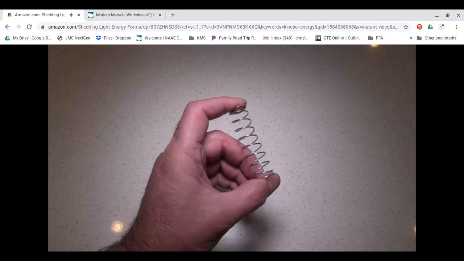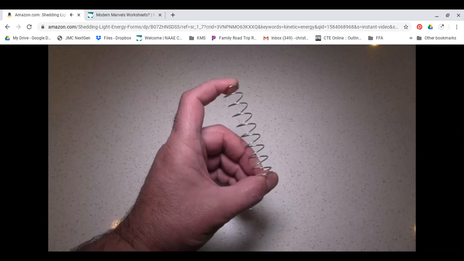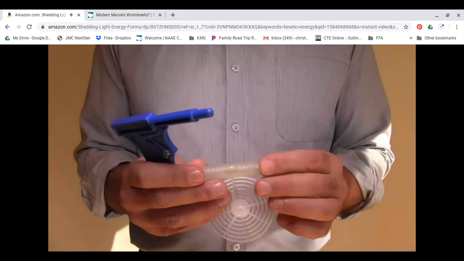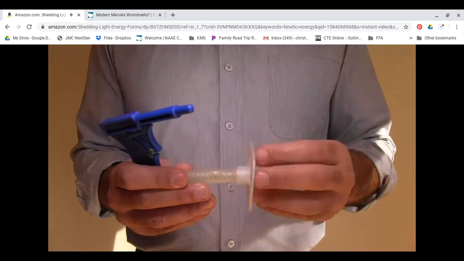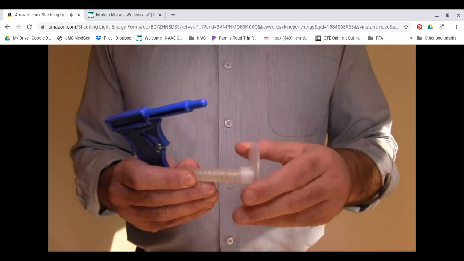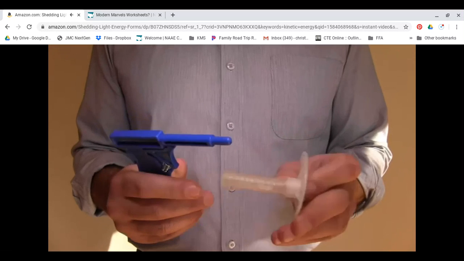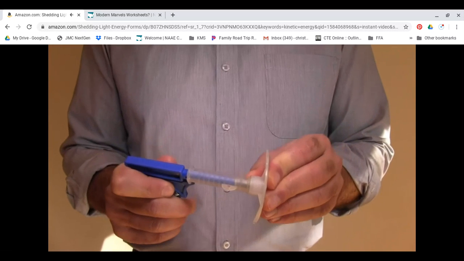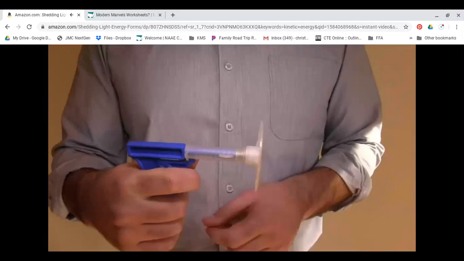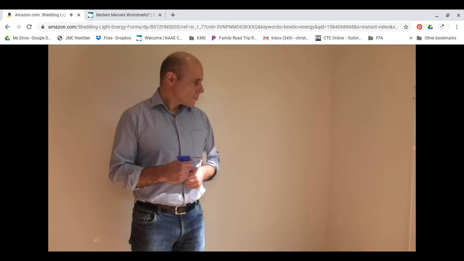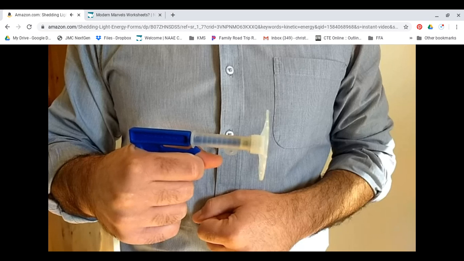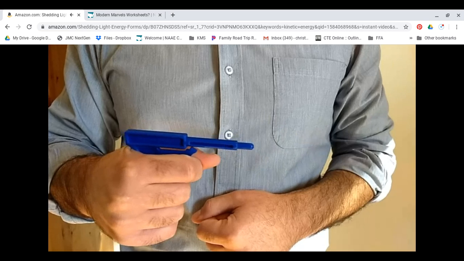A stretched or compressed spring also stores elastic potential energy. This toy gun, which the manufacturers call a fly gun, has a spring in it, and if I compress the spring, I store elastic potential energy in it. When I release the spring, the elastic potential energy transforms into kinetic energy, and it pushes on the swatter, which flies out at high speed, killing the fly if you're accurate enough. There were no flies around, unfortunately, when we shot this scene.